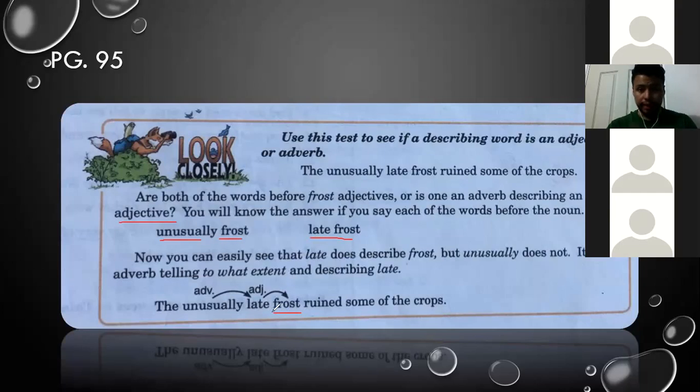But unusually does not describe frost. So here we have a tricky sentence, right? Ruined is the verb. So here we have the diagram. Unusually is the adverb. In this case, it is modifying late, but late is modifying frost.